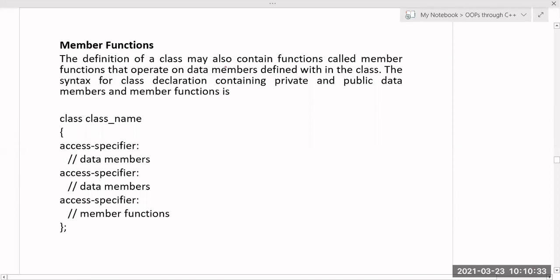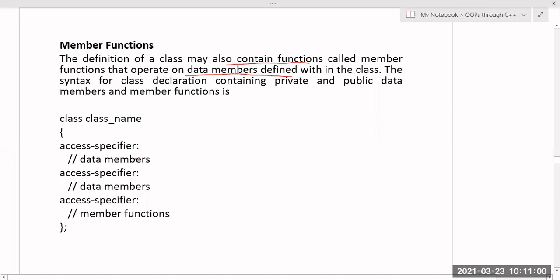The definition of the class may also contain functions which are called member functions, which are used to operate on the data members defined within the class. The main purpose of the member functions of a class is to access the data members of the class. Now the syntax for class declaration containing private and public data members and member functions. This is your class and the name of the class. Within the access specifier I can specify the data members.